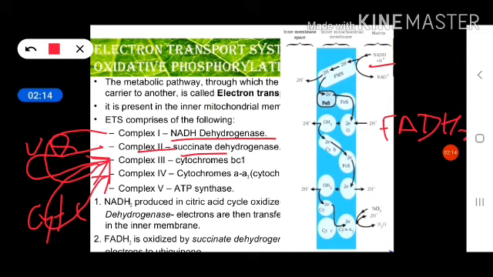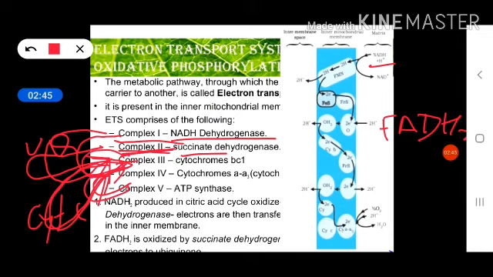I think you understand all the things. Electrons from 1 skip complex 2, transfer to 3 and then 4. Electrons from 2 skip complex 1, transfer to complex 3 and then complex 4 through ubiquinone and cytochrome C mobile electron carriers. Okay, so now you can see this diagram.